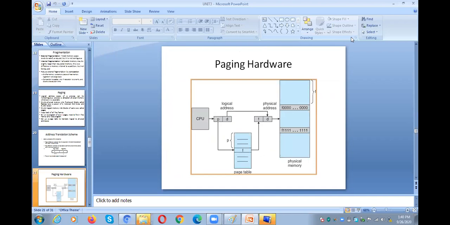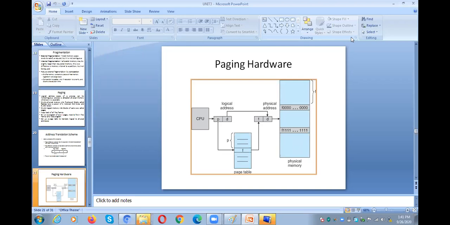The logical memory is divided into pages and the main memory is divided into frames. In paging, the entire logical memory is divided into equal sized pages. That means each and every page is of equal size.